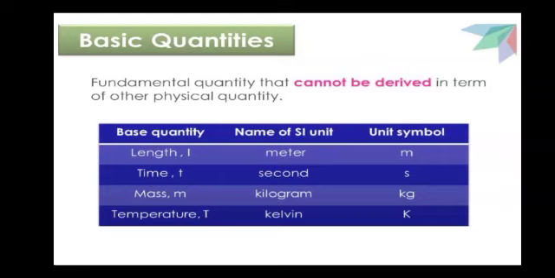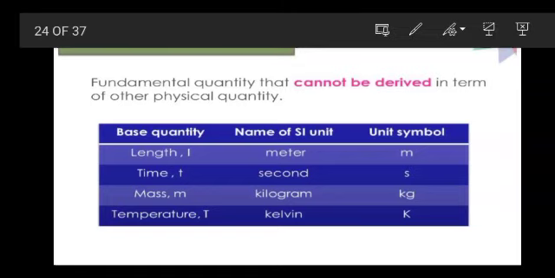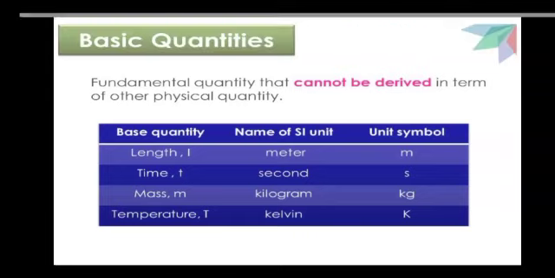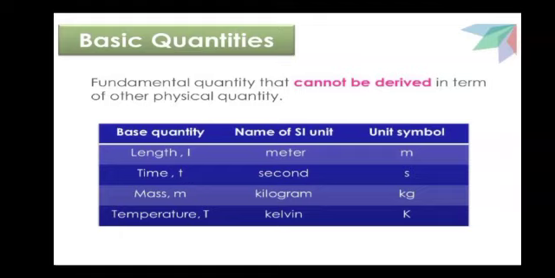As I described in one of the tables, length, mass, time, and temperature are base quantities, and the units used to describe base quantities are called base units, with different symbols given to the units.